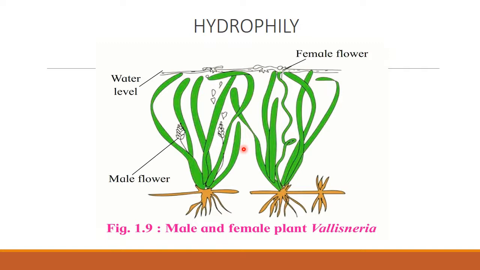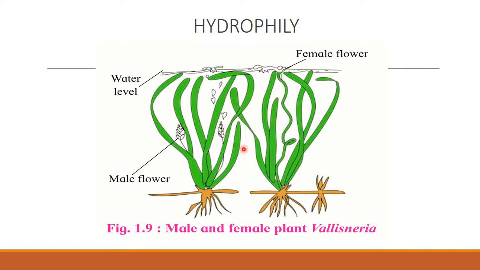Pollen grains are long and unwettable due to the presence of mucilage. Mucilage is an oily-like substance which helps these floral parts not get wet in water. Nectar and fragrance are lacking. Like the anemophilous flower, here also nectar or fragrance will not be there in this type of hydrophilous flowers. Now there are two types I said, epihydrophily and